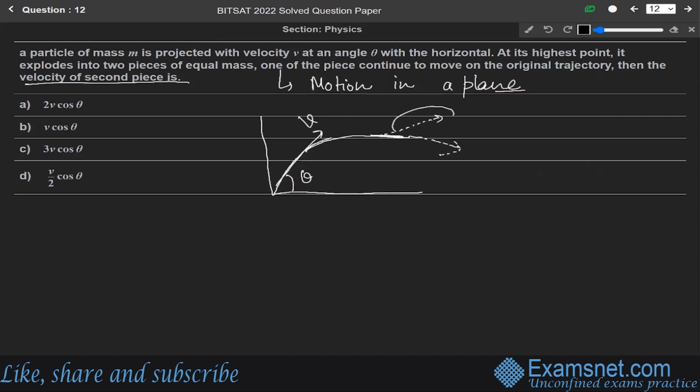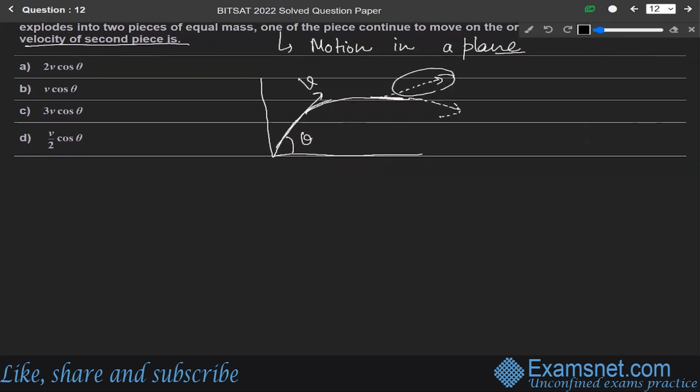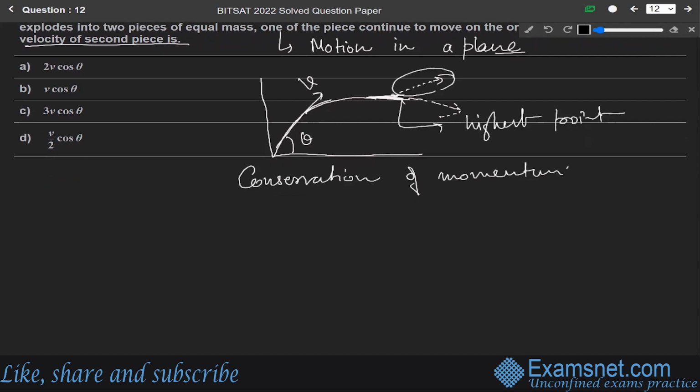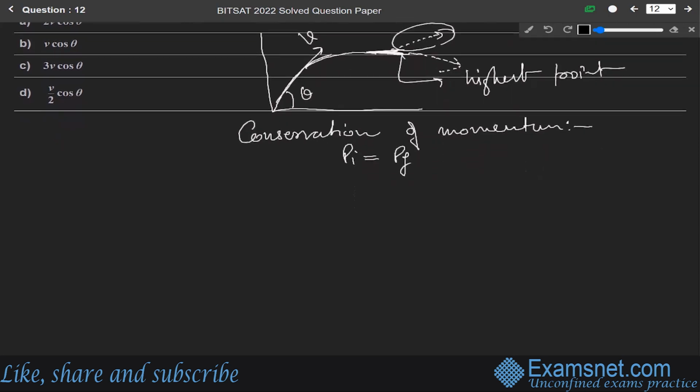Okay, so we have to find the velocity of this piece. Now using the law of conservation of momentum at the highest point. This is the highest point, conservation of momentum. Conservation of momentum means initial momentum will be equal to final momentum, when the mass explodes into